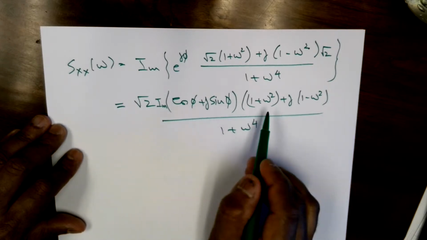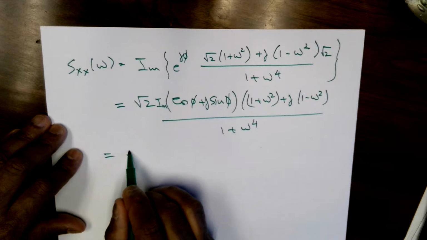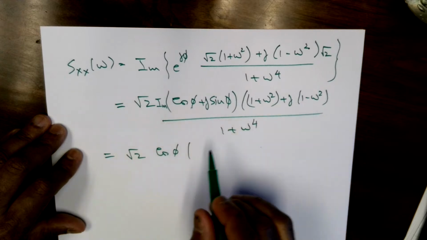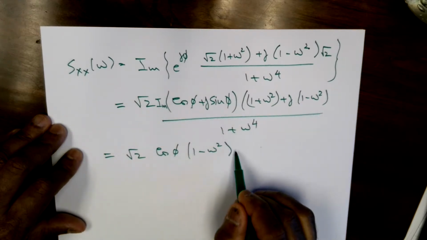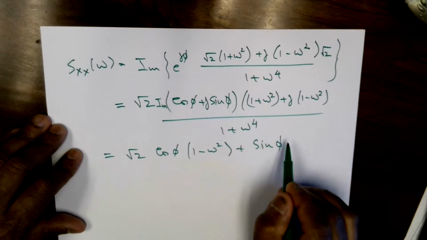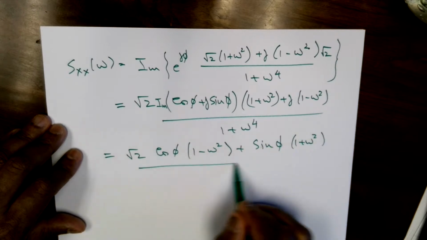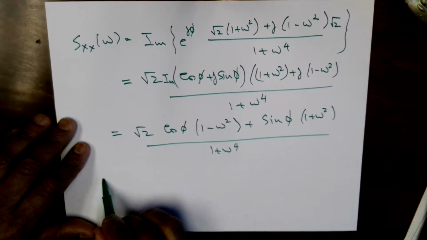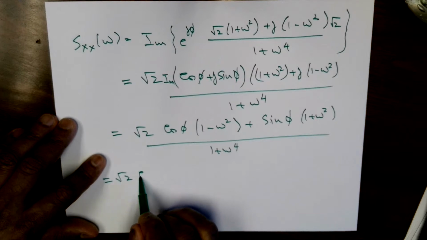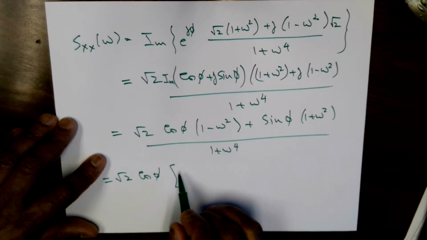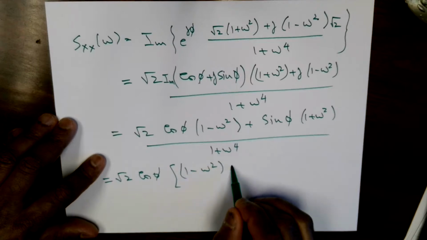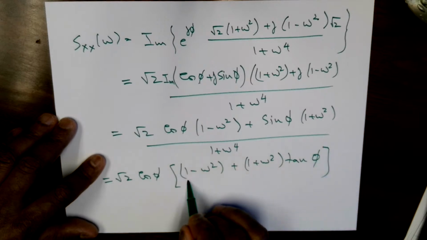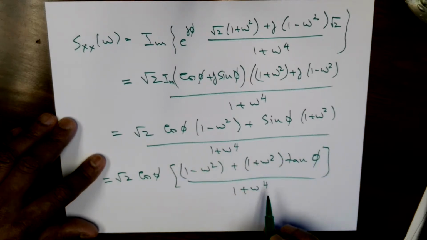So that will be cos phi multiplied by this. So I'm just going to write the answer: cos phi multiplied by 1 minus omega squared plus sine phi multiplied by 1 plus omega squared, divided by 1 plus omega to the 4. So if you want, we can write this as square root of 2, by pulling the cos phi outside, as 1 minus omega squared plus 1 plus omega squared multiplied by tan phi, over 1 plus omega to the 4.